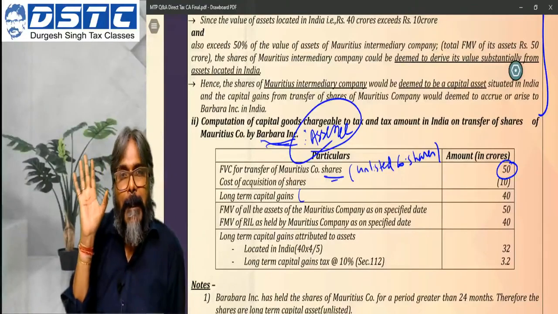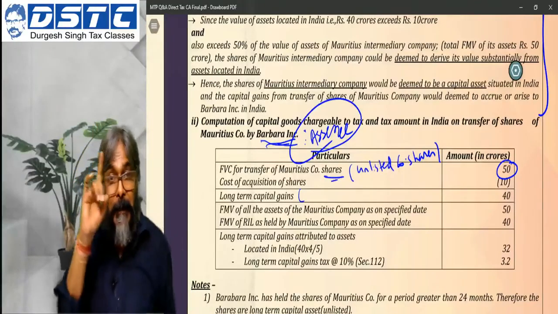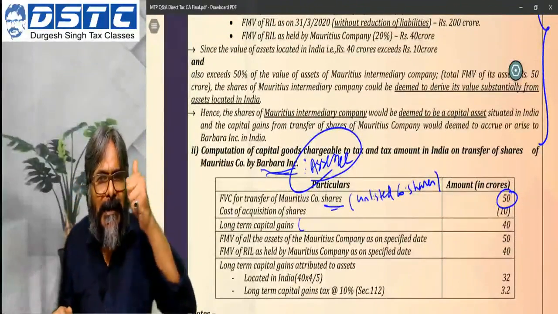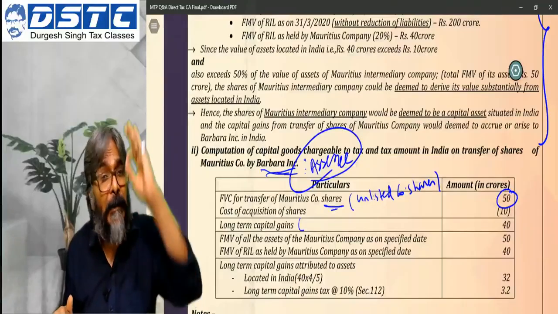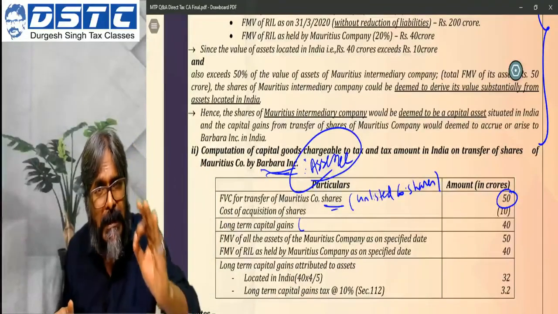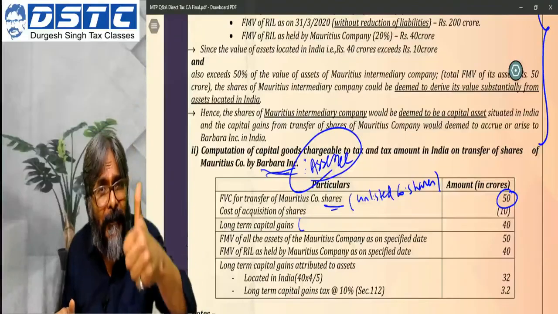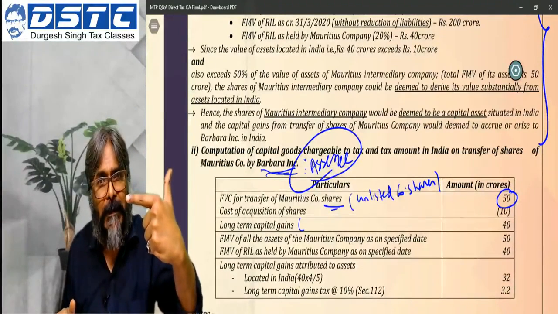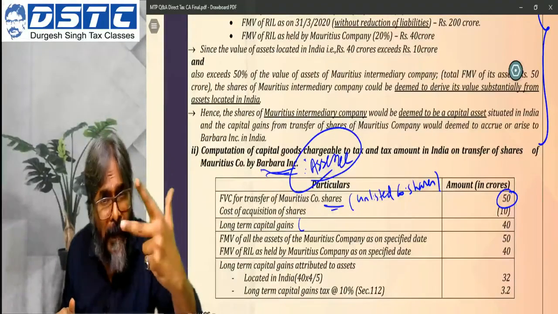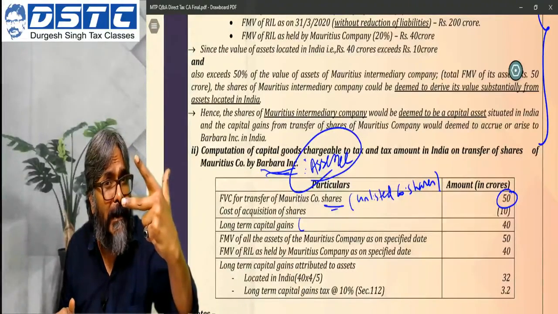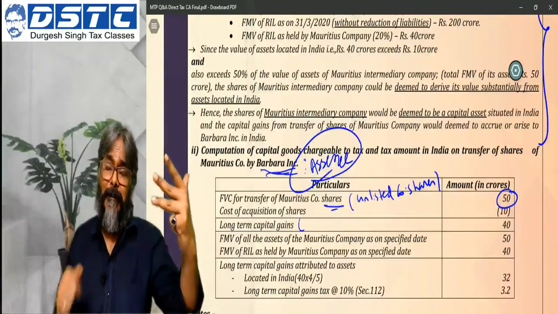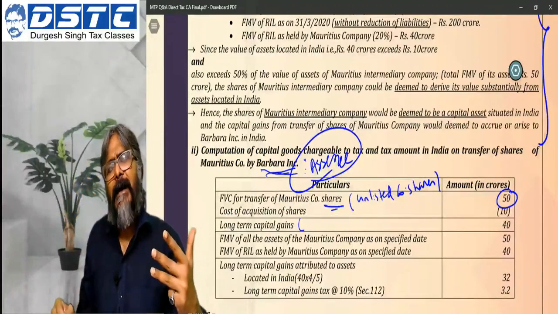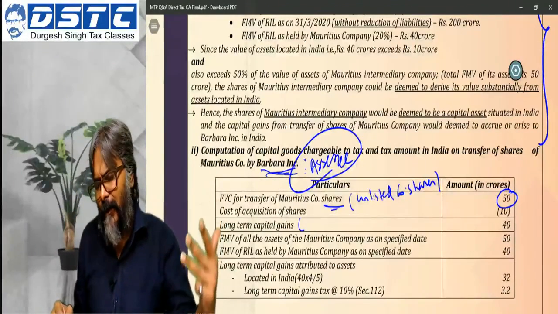Section 112, there is a proviso which says, please listen to this very carefully, although it is there in the note also, but right now you listen. There is a specific proviso in section 112 which 99% of students are not aware of. And what that proviso says is that where a non-resident transfers the shares of an unlisted company, being a long-term capital asset, then the capital gains will be calculated without providing the indexation, and the rate of capital gains tax will be